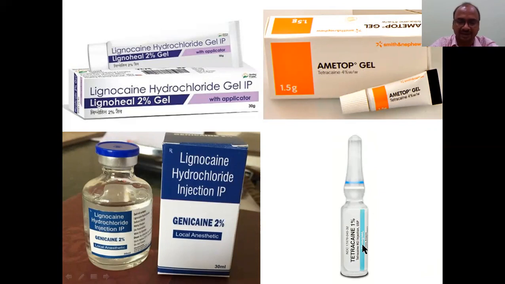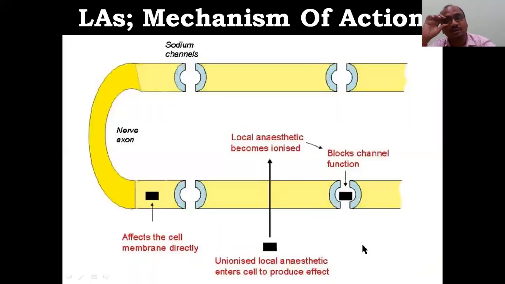Tetracaine. And for local anesthetics, the main mechanism of action is blocking of the nerve. See, this is a nerve axon. We know the nerve has nerve endings and the axon. The nerve consists of sodium channels, that we know. For depolarization or to carry the signals, sodium is compulsory. Sodium has to enter into the nerve, that we know very well.